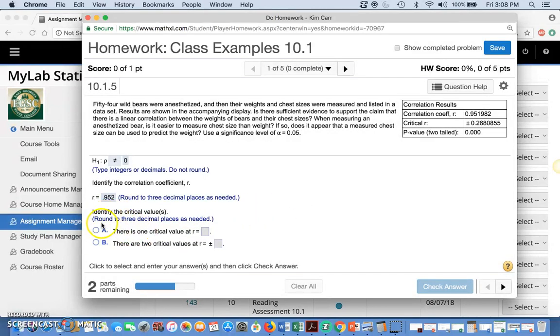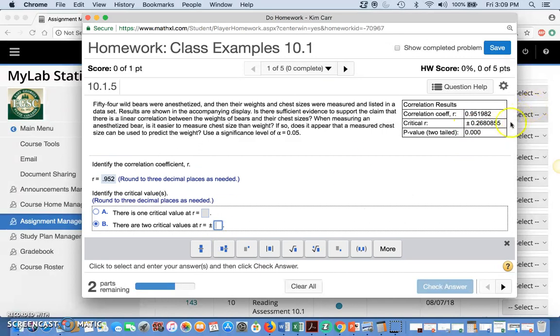Okay, then it says identify the critical values. Since it's not equal to, we're talking 2 tails, so we've got 2 critical values, and we want these to 3 decimal places also. So that's 0.268.